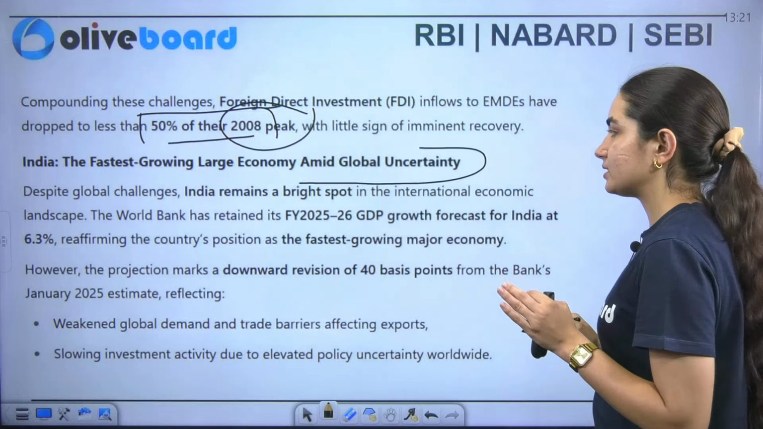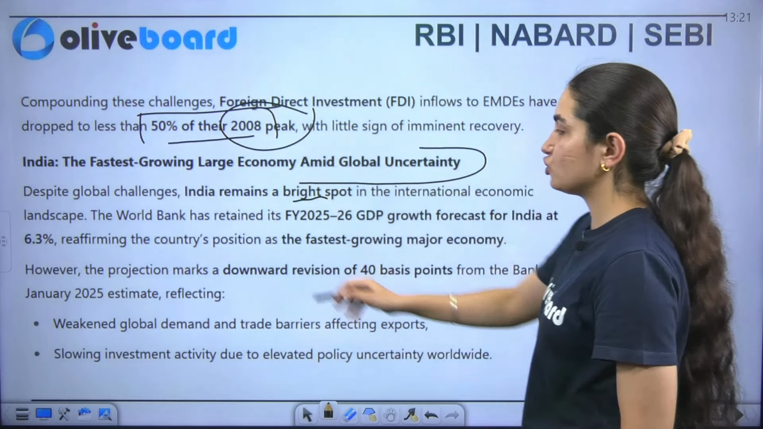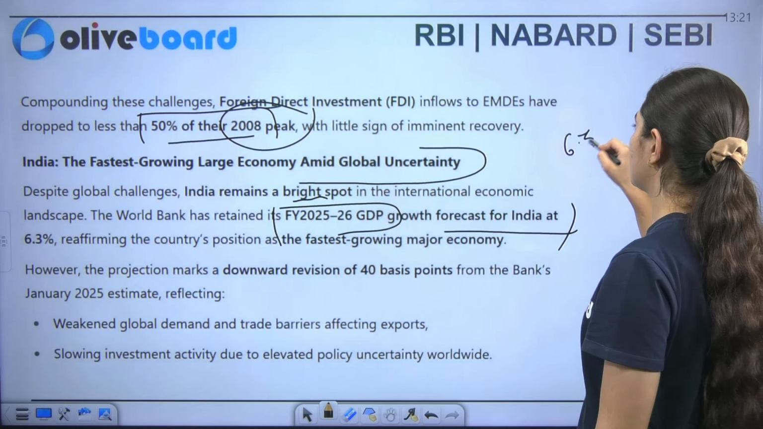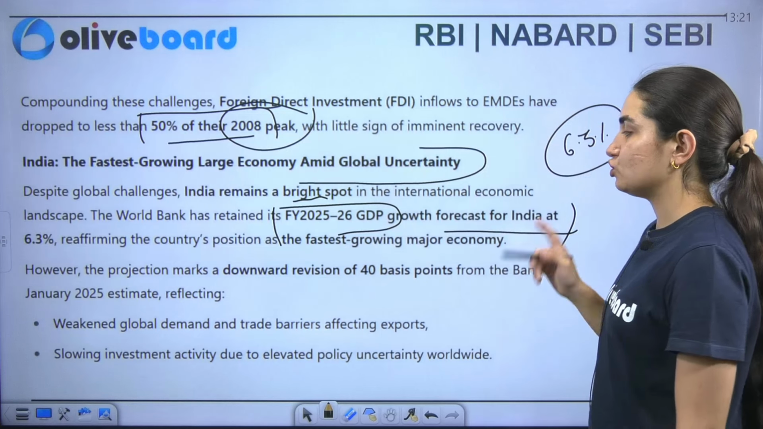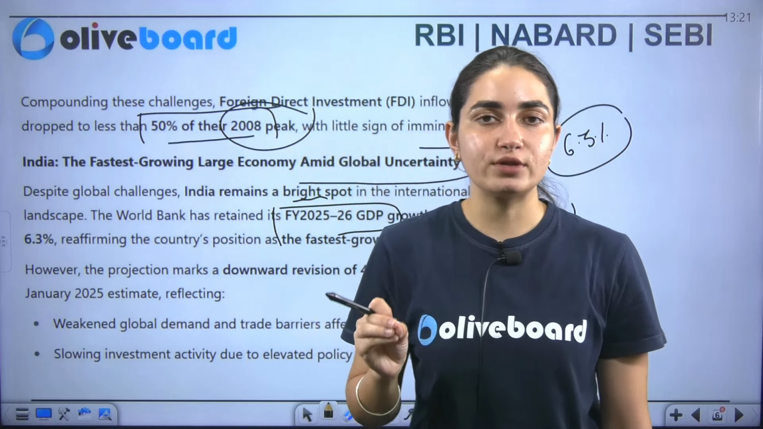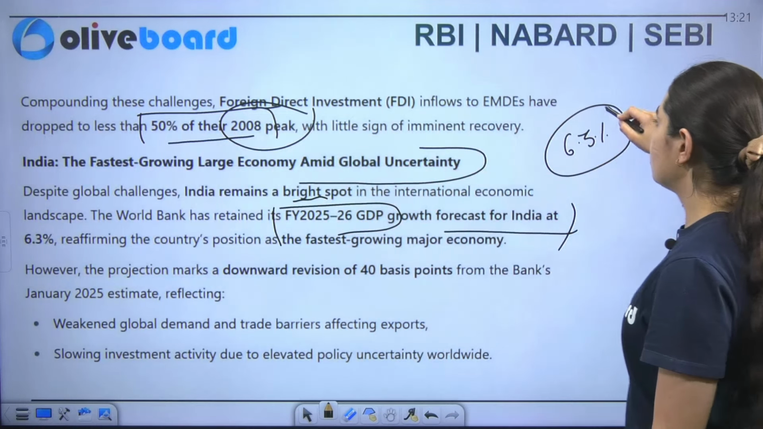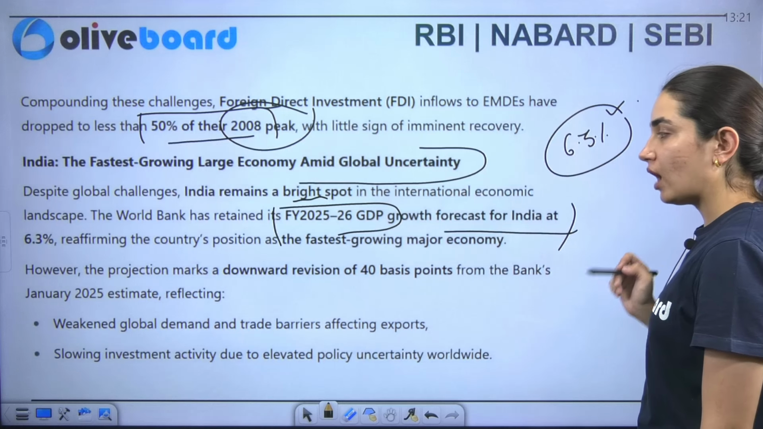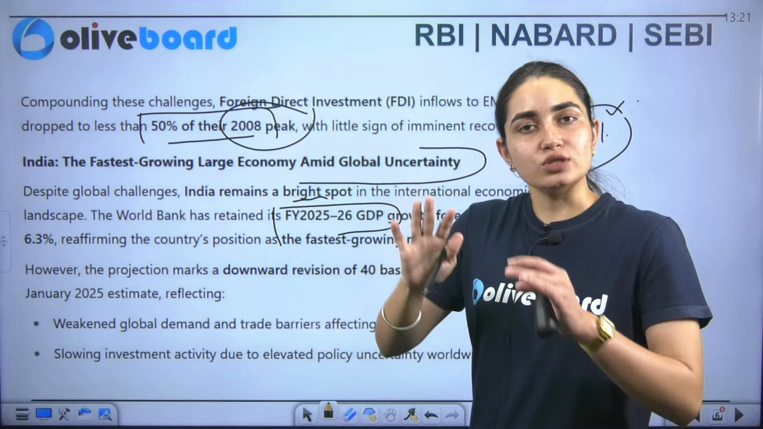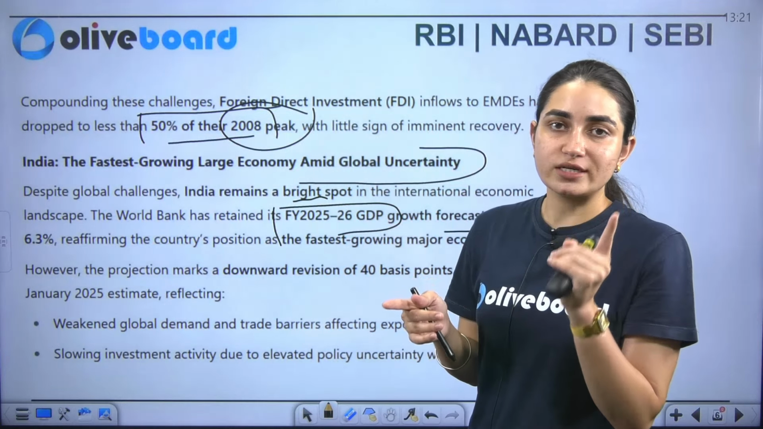But what is the forecast here? So India has remained a bright spot, and the World Bank has retained its financial year 25-26 GDP growth forecast for India, that is at 6.3%. Consider that when I talk about the global perspective, that is near 2.3%. But when I consider solely India's case, this is near 6.3%. Now, however, the projection has marked a decrease here. But still we are at a better position. This is the revised one.